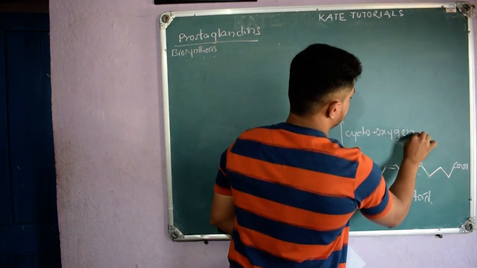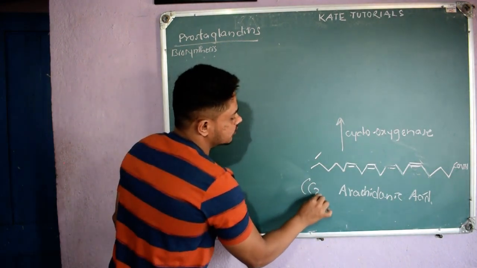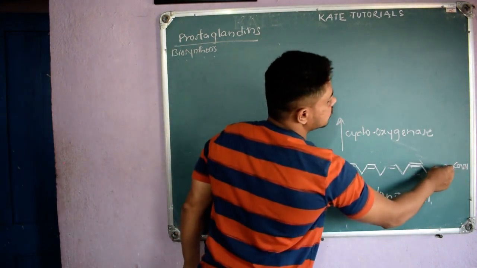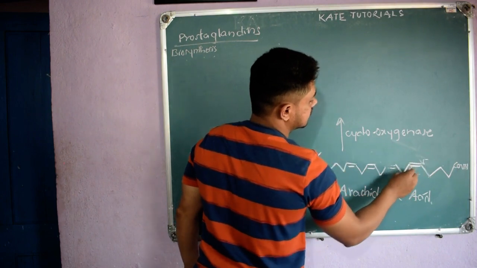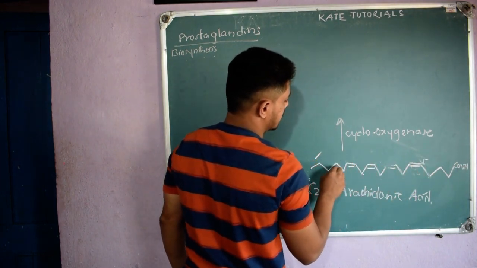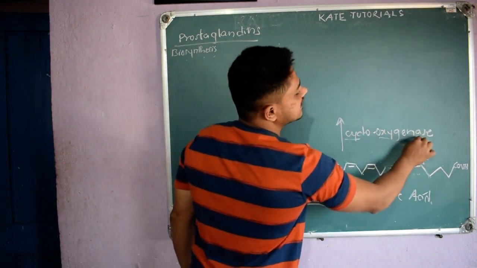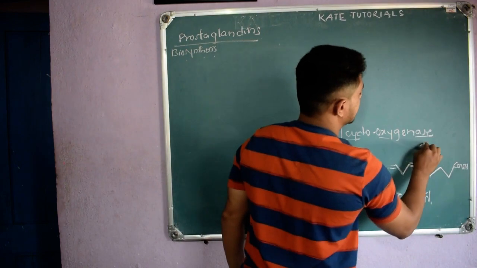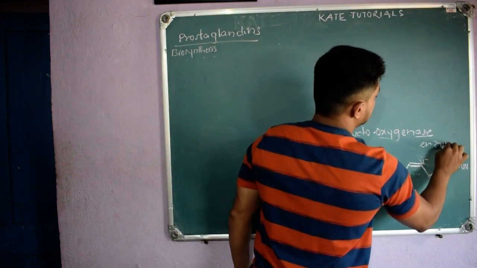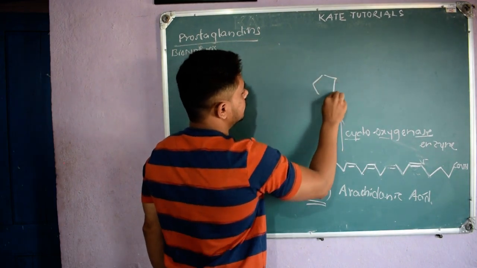cyclooxygenase. So see here, how many carbons are there? If you count, it is 20 carbons: 1, 2, 3, 4, 5, 6, 7, 8, 9, 10, 11, 12, 13, 14, 15, 16, 17, 18, 19 and 20. C20. Cyclooxygenase, ase means enzyme it is. What will it do? Cyclooxygenase means cyclic ring formation it will do.